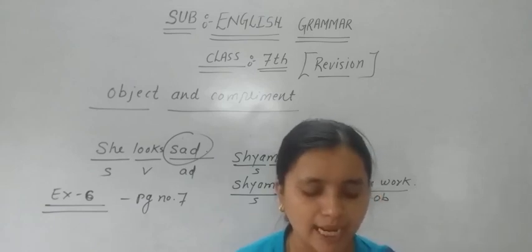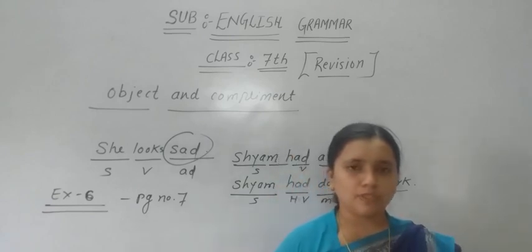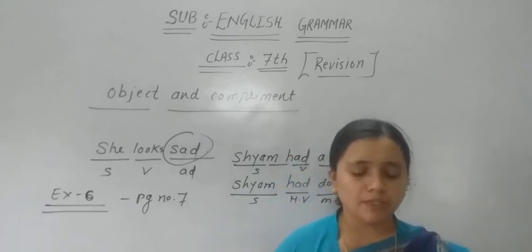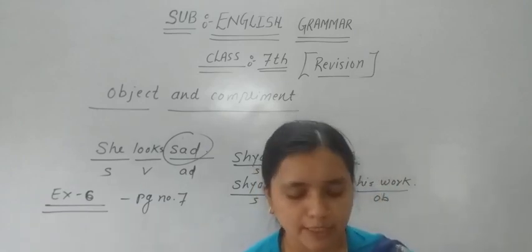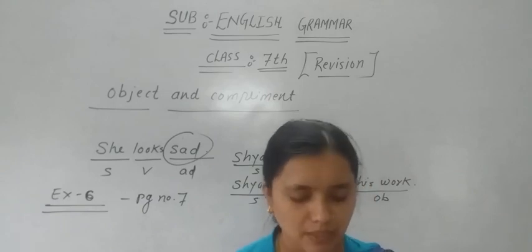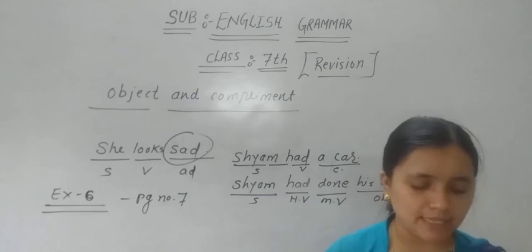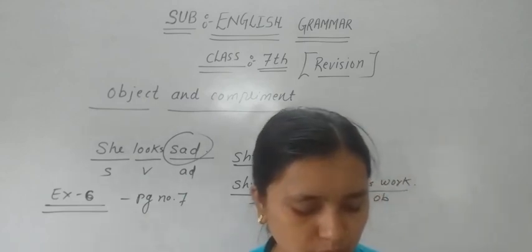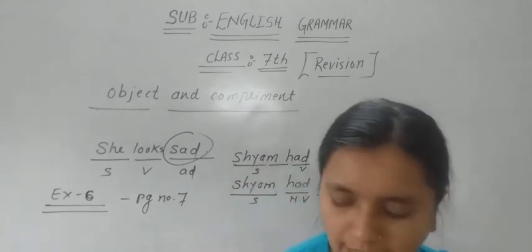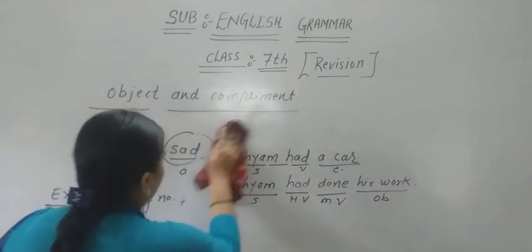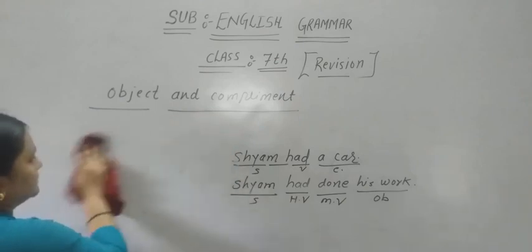Now the next one, the child appeared sad. The child appeared. As I told you, after verbs like appear, visible, look, become, if any adjective is used after this word, that is said to be a complement. So here I have explained exercise 6 once again. I hope you have understood it. Once again, I am going to write the answers of this exercise 6. Make corrections or cross-check your answers once again.